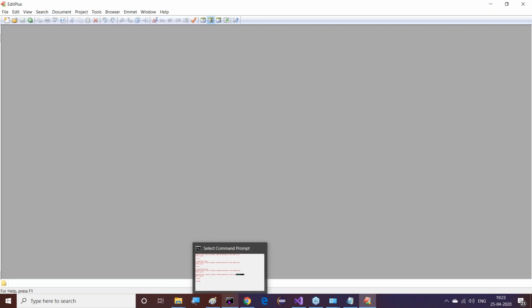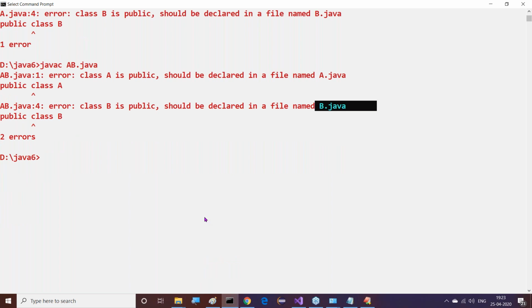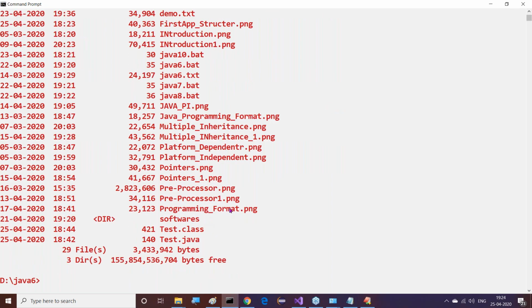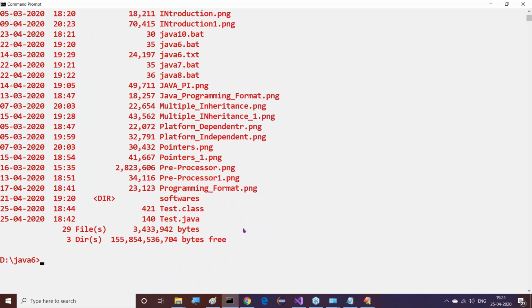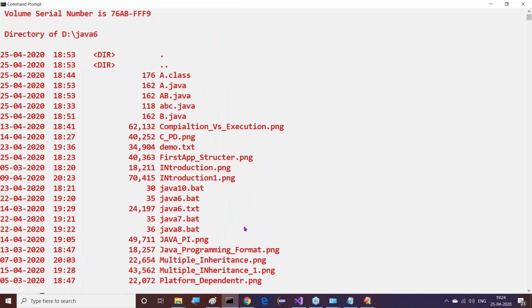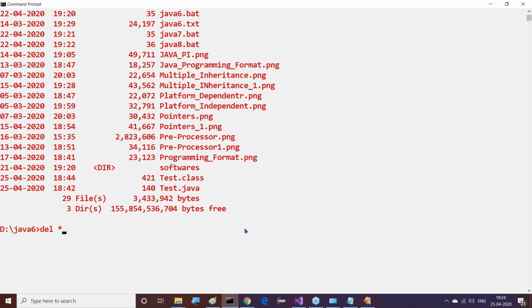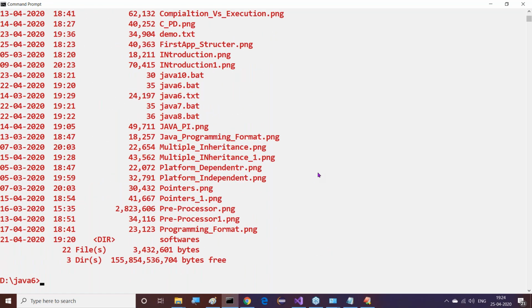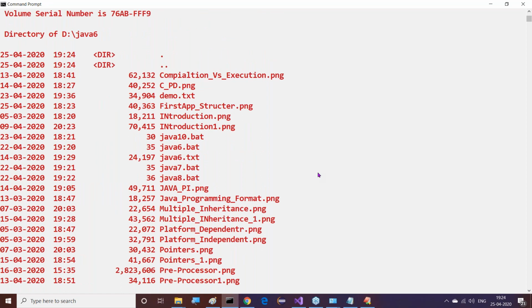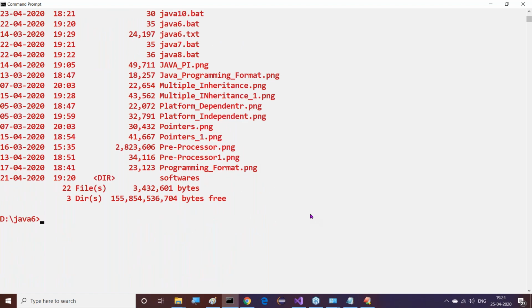And what I will do now, dir. If you observe this, so these many files exist here. That's okay, fine. So no .java file, no .class file, and no .bak file. So only text files, batch files, and PNG files. That's okay, good. No problem.